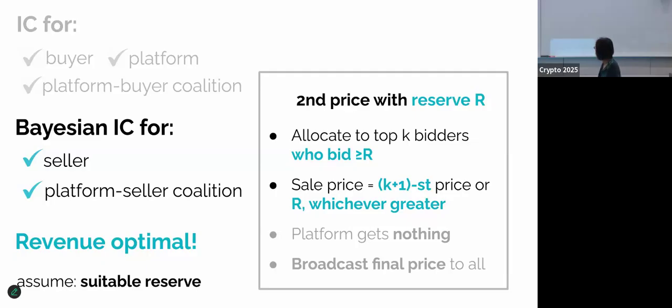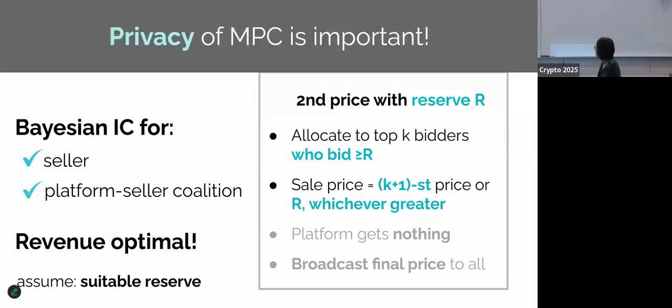And here I want to quickly mention that the privacy of the MPC is important for these properties to hold, because if people just submitted their bid in the clear, then you can inject a fake bid a posteriori. Like you can look at what other people are bidding and then inject a fake bid that's optimized for that. Whereas with MPC, you cannot see what other people are bidding.